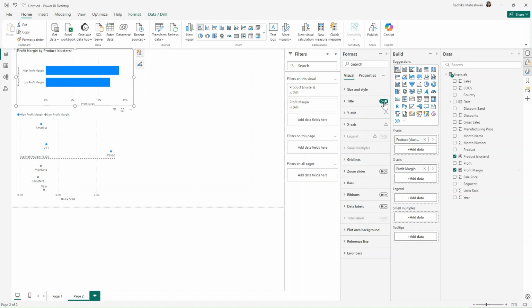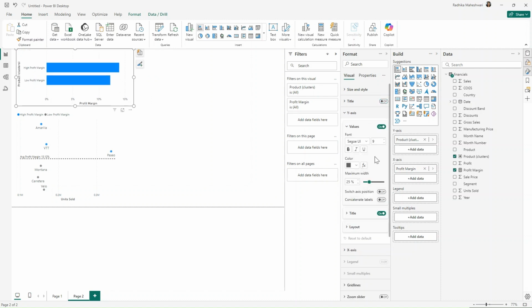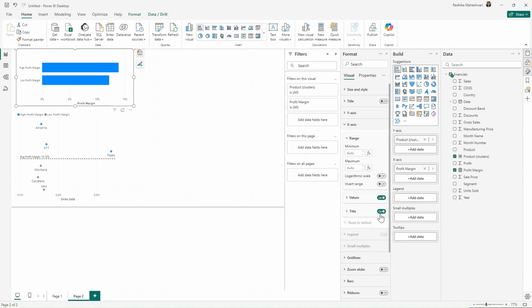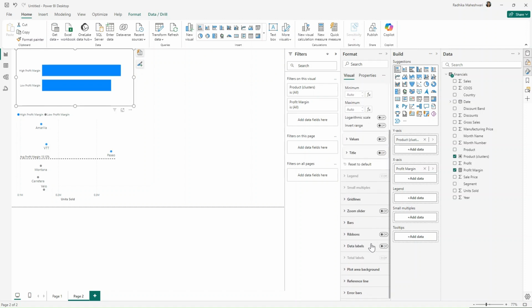We don't want the title for this one, so I'll turn off the title. For y-axis, we don't want the title, so I'll turn off the title for y-axis as well. In x-axis, we don't want the title, we don't want the values, because we are going to get data labels. So I will go into data labels and turn that on.